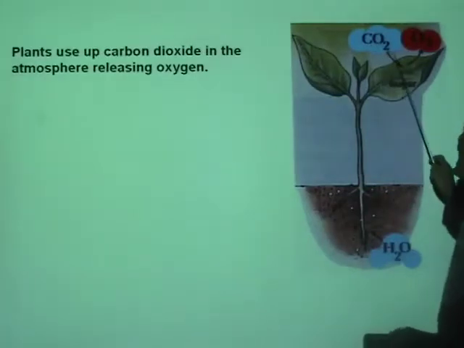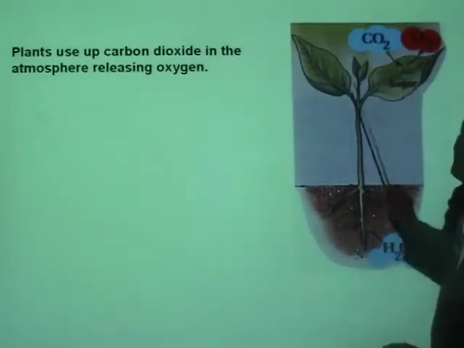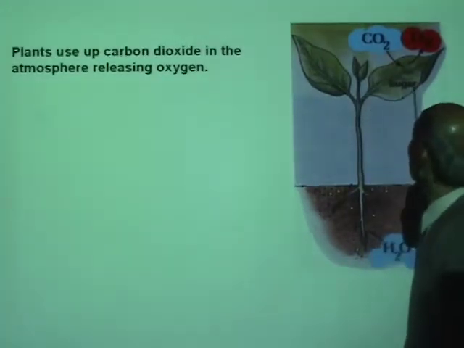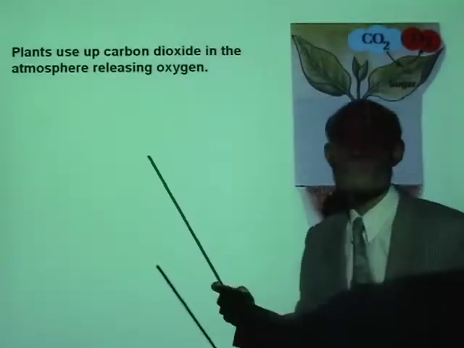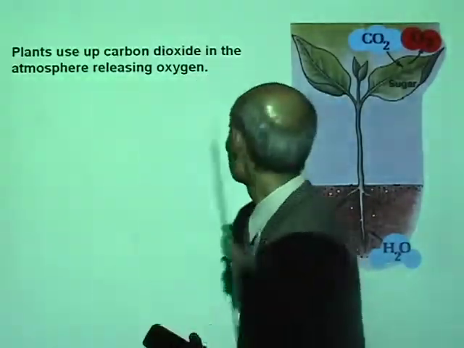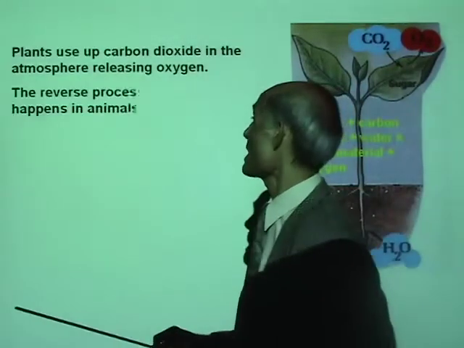Look at that, carbon dioxide is absorbed, water is absorbed, and sunlight is absorbed. It produces sugar. That is what becomes plant material, cellulose. So sugar and oxygen, which is released to the surroundings.